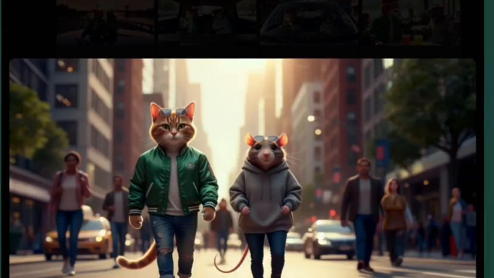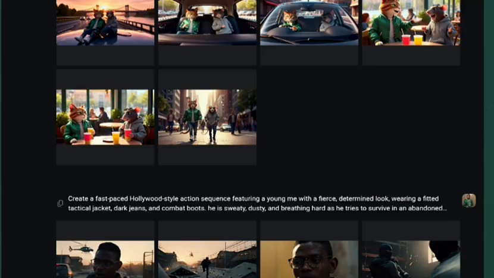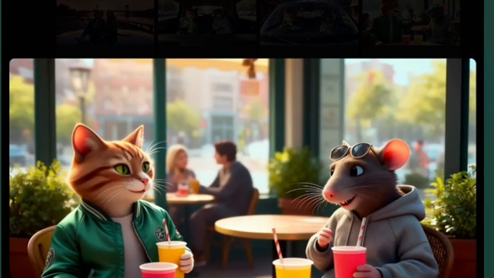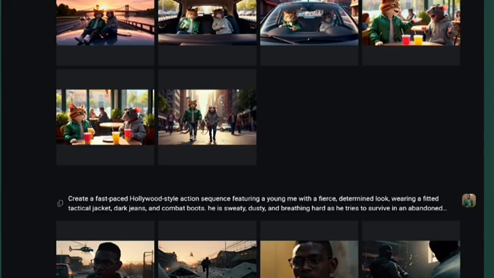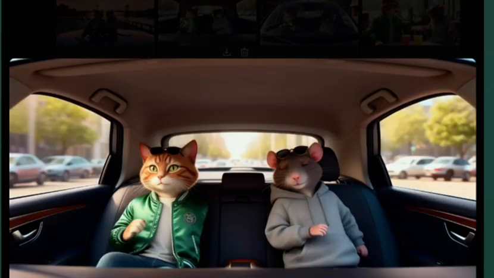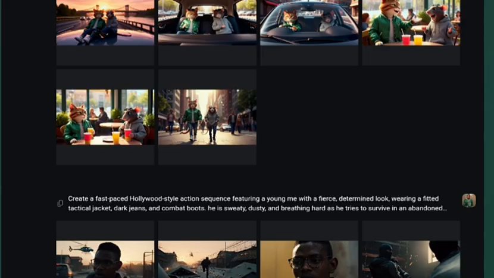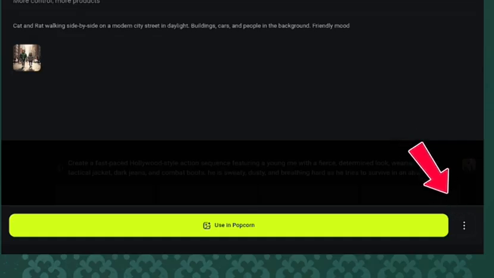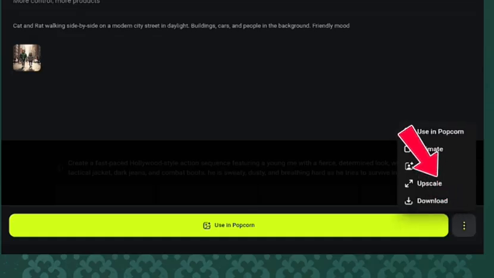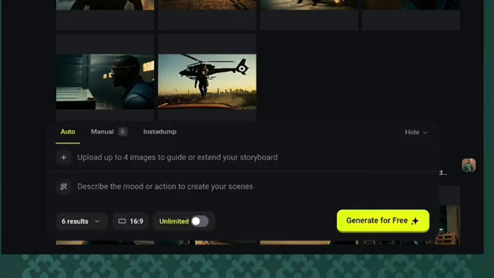Now, as you can see, this is the image, and I gave it a prompt also, and it generates the entire image scene for me. As you can see, with a consistent character, just a single prompt is going to generate thousands of scenes for you. All you have to do is tap on the image, click on this three dot here, and click on animate, and you start animating your videos, and it's going to look very perfect, nice, just the way you saw my videos a moment ago.